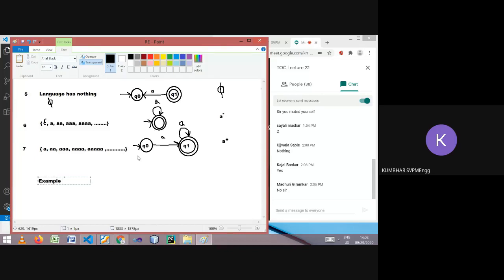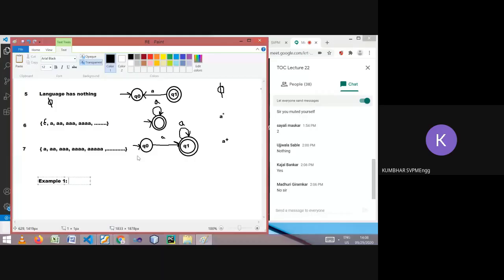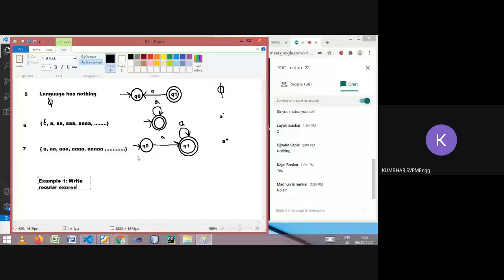We will give you the language and we'll ask you to write the regular expression. Write the regular expression for the following language. Such type of question will be there. Let's go with that. Sub questions are there.